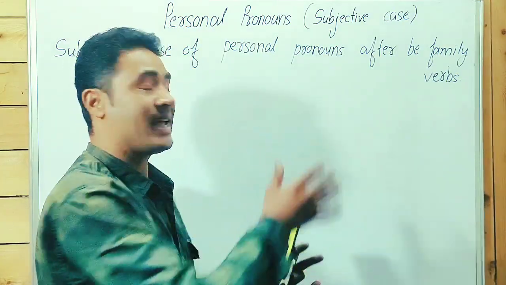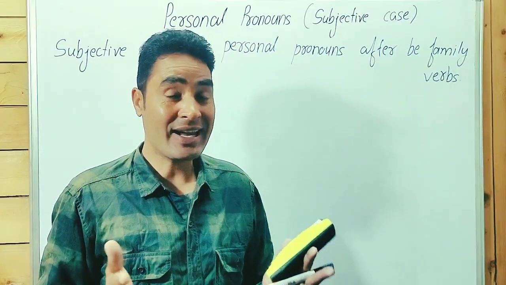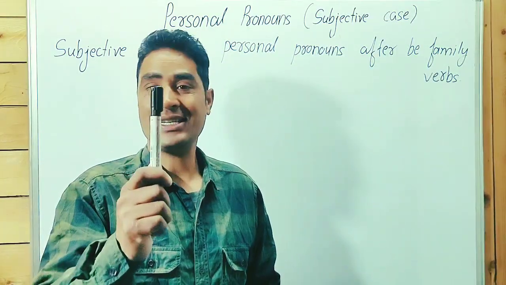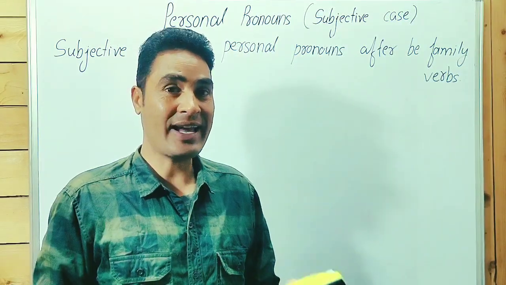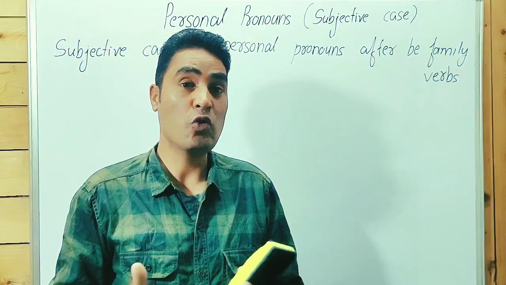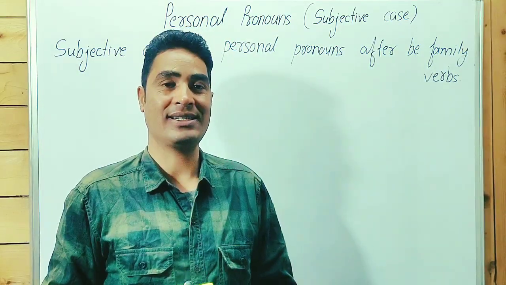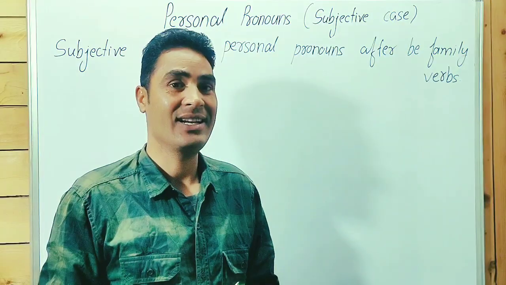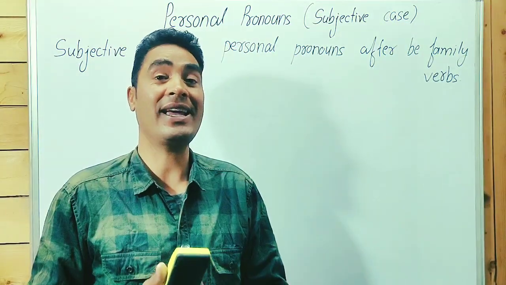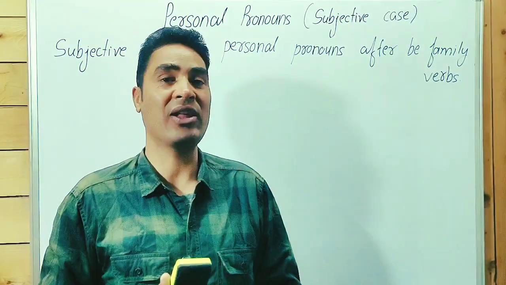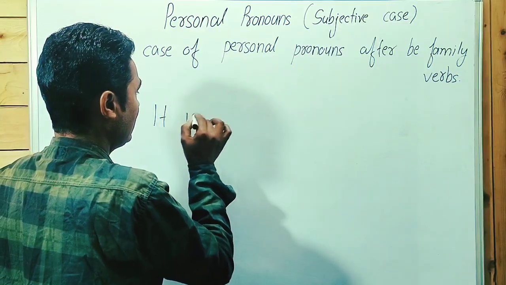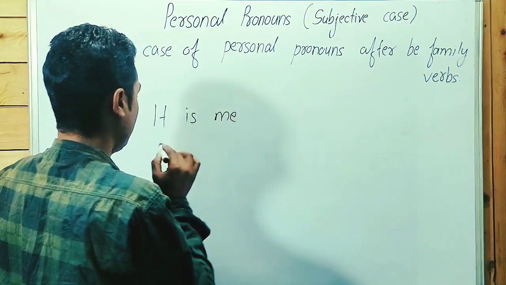When we talk about is and are, was, were, be family verbs, okay, they don't show action, they are linking verbs. Okay, this is a pen, there is no action. And there are two boys, there is no action. Okay, these are linking verbs. That's why we use subjective case of the pronoun after be family verbs. Now let me write two sentences. It is me. No, it's me.